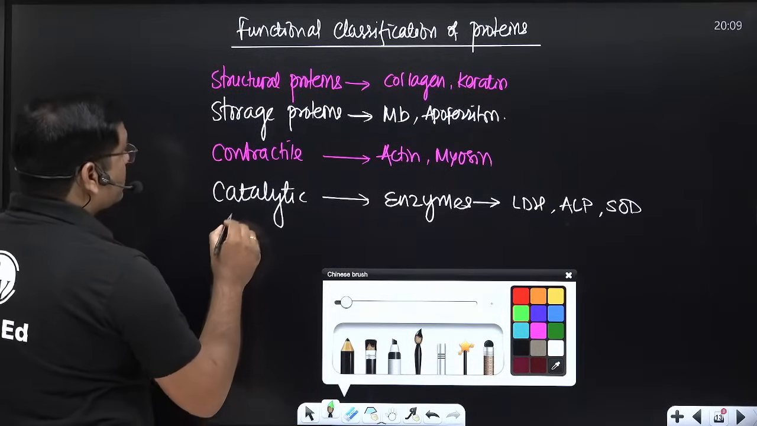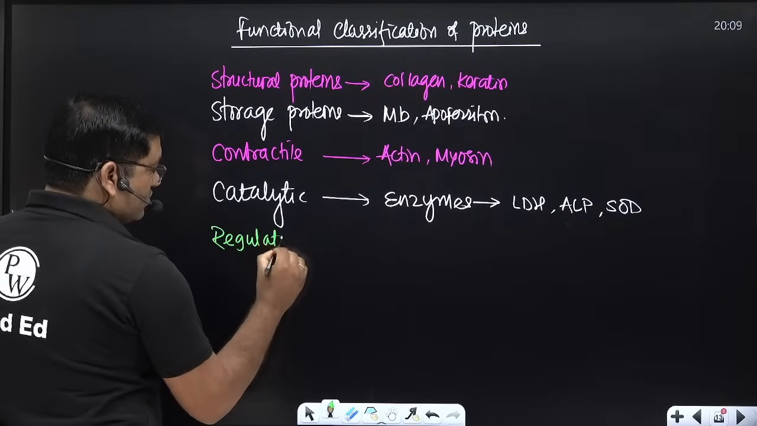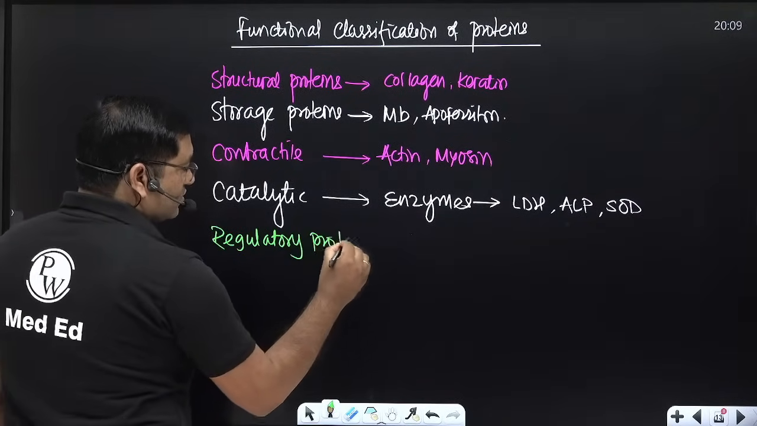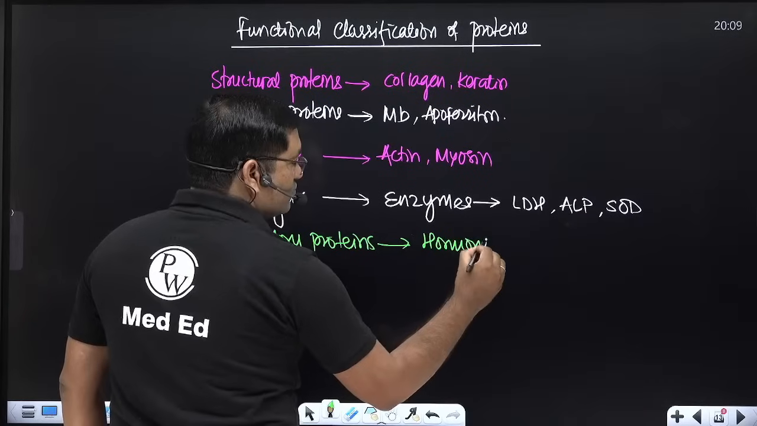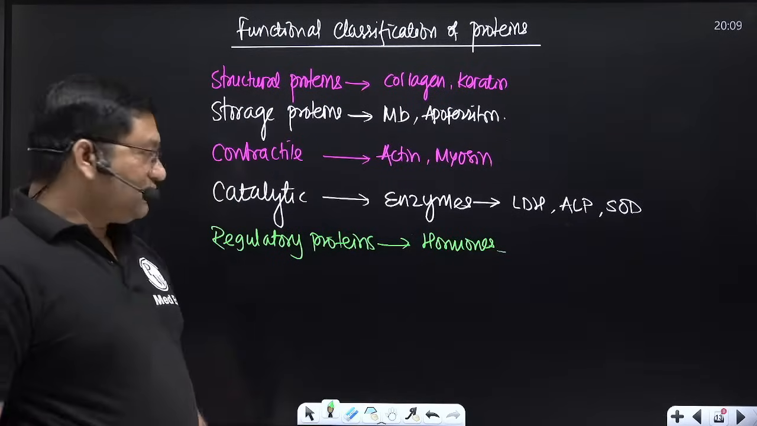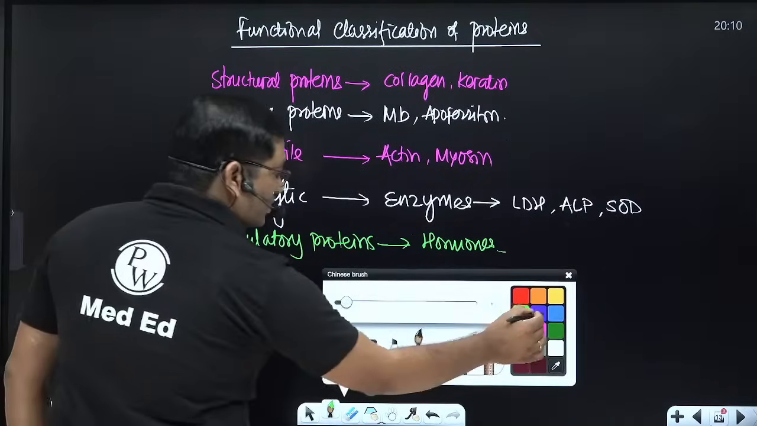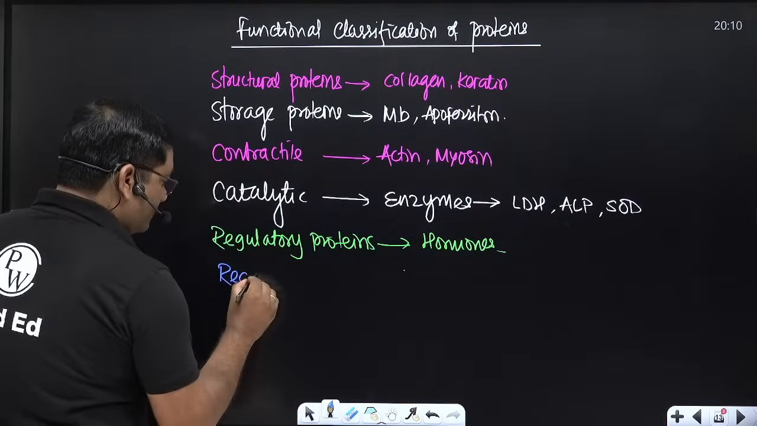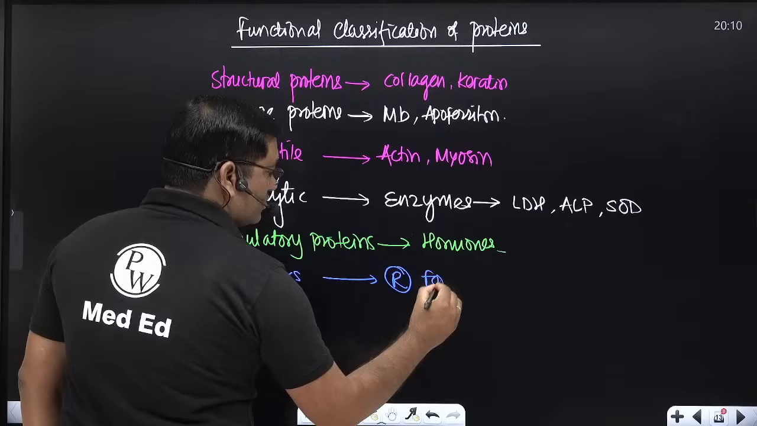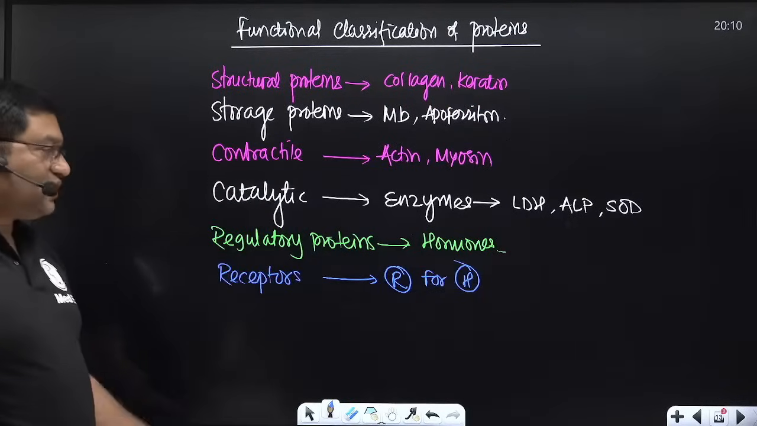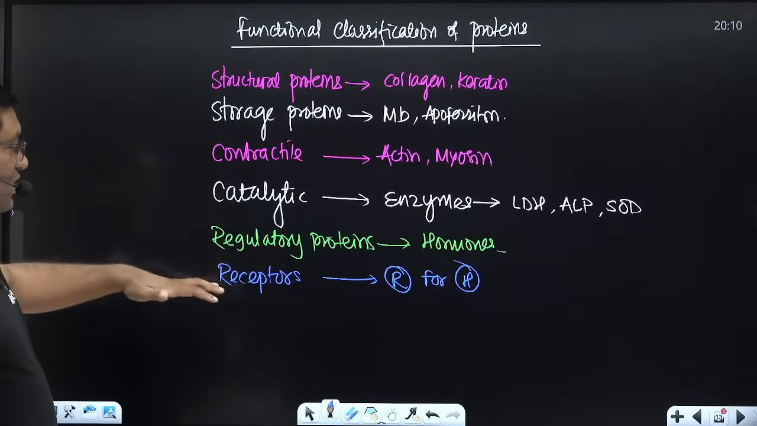Then the hormones, that is regulatory proteins, are known as hormones. For example, various peptide hormones belong to regulatory proteins. Then the receptor proteins: receptors for hormones are included in the receptor proteins. So structural, storage, contractile, catalytic, regulatory and receptor proteins.